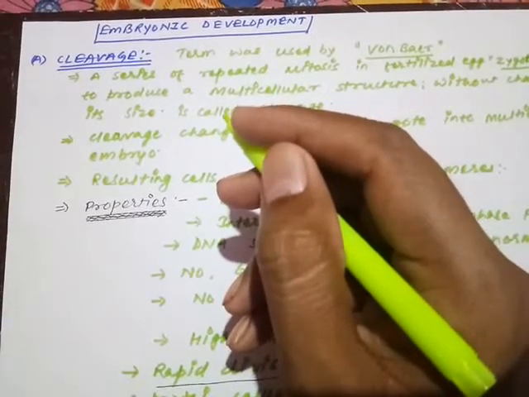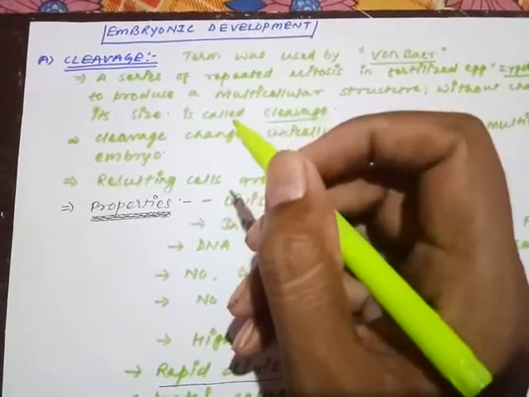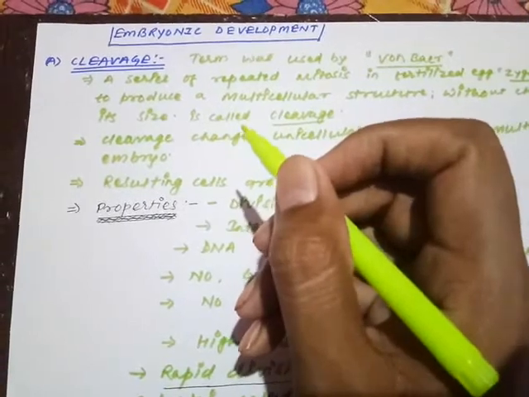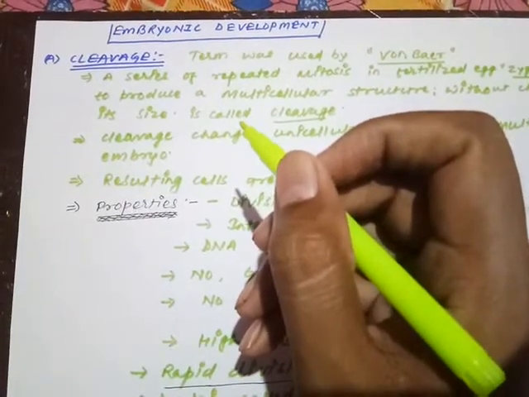So these are the basic processes where the zygote is going to convert into a multicellular structure or embryo.